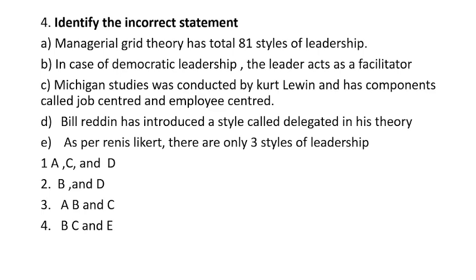D: Bill Reddin has introduced the style called delegated in this theory. E: As per Rensis Likert, there are only 3 styles of leadership. So you have options A, C, D; second B and D; third A, B, C; and fourth B, C, E.